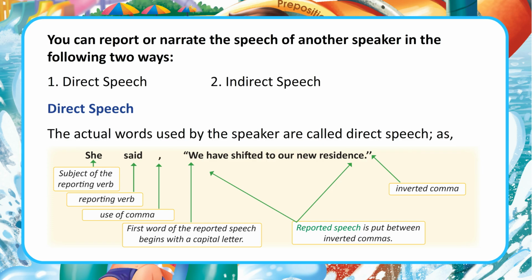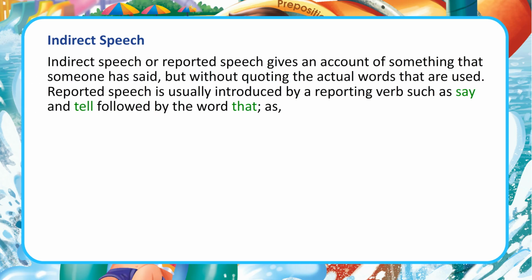"We have shifted to our new residence." Subject of the reporting verb. Reporting verb. Use of comma. The first word of the reported speech begins with a capital letter. Reported speech is put between inverted commas. Indirect speech: indirect speech or reported speech gives an account of something that someone has said, but without quoting the actual words that are used.